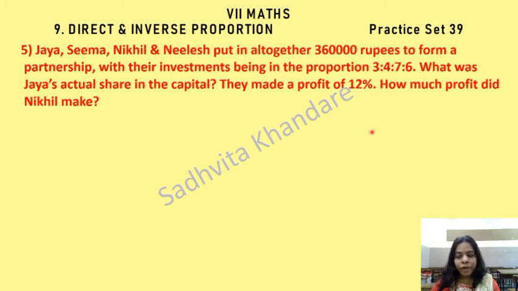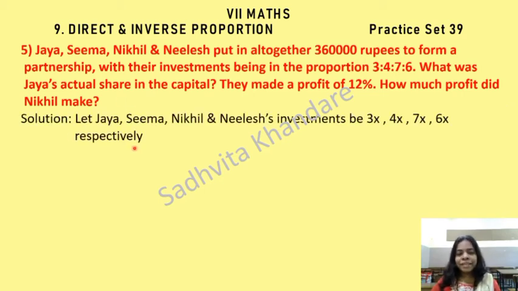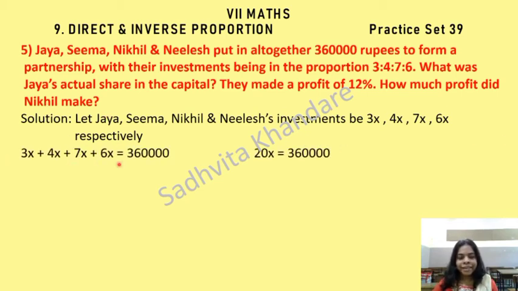So what are we going to write? First, we'll write the information. Then we'll write 3x plus 4x plus 7x plus 6x is equal to 3,60,000 rupees. Because their total investment is rupees 3,60,000. So let's begin. Let Jaya, Seema, Nikhil and Nilesh investments be 3x, 4x, 7x, 6x respectively. 3x plus 4x plus 7x plus 6x is equal to 3,60,000.